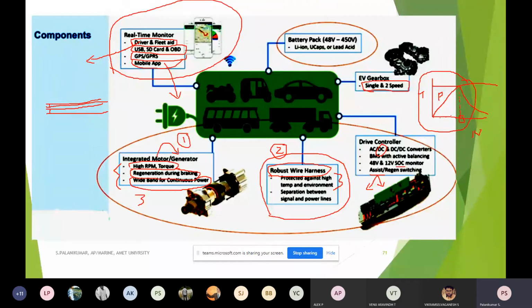That is something we cannot rely on completely. Of course, a lot of driver and fleet aids are already implemented in existing conventional internal combustion engine vehicles, but they can be very much fine-tuned and extended further with many other features in the case of an electric vehicle. This is how it is working.